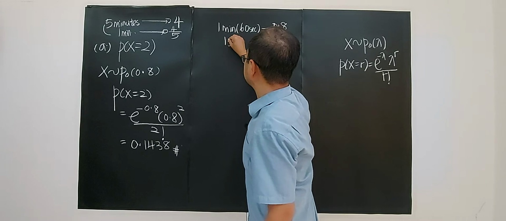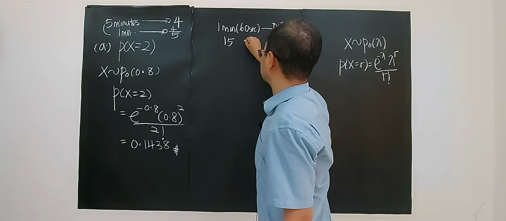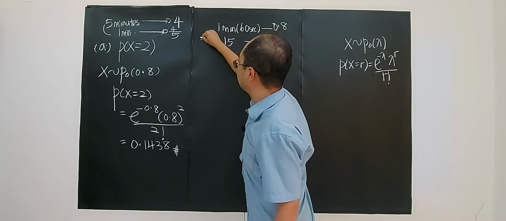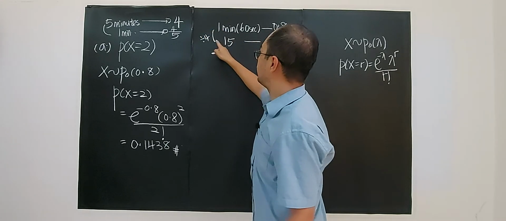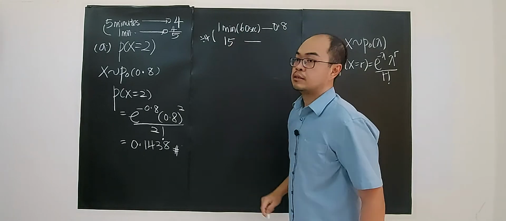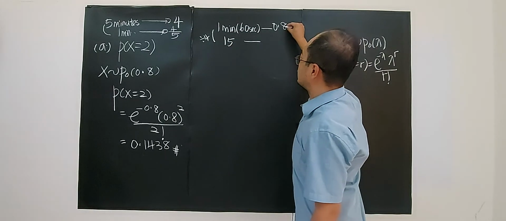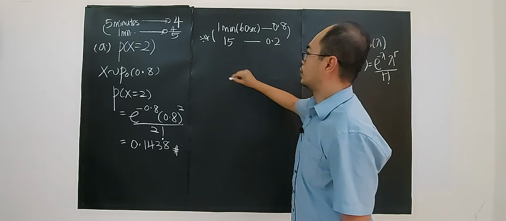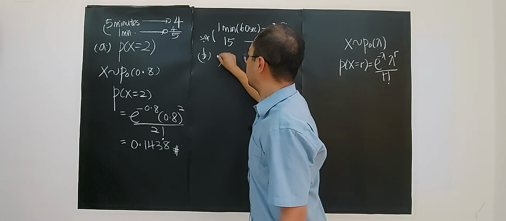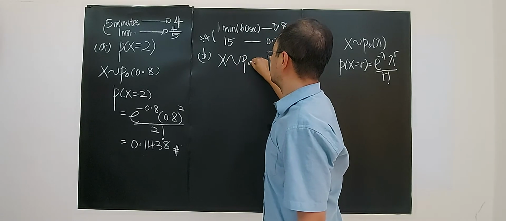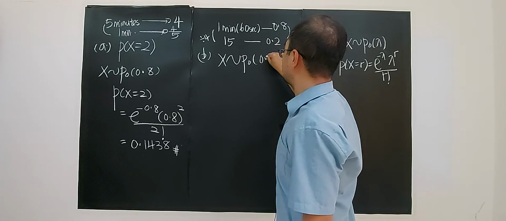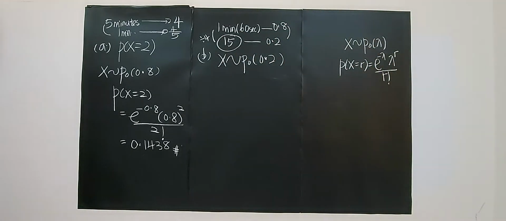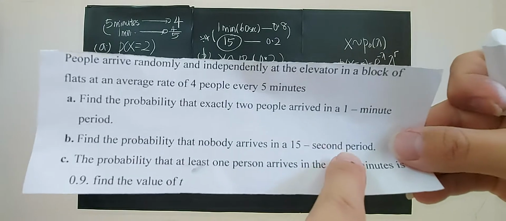So 60 seconds is 0.8, and for 15 seconds we also divide by 4, because 4 times 15 seconds is 1 minute. So you're getting 0.2. For part B, the mean is changed to 0.2 because now it's for a 15-second period.